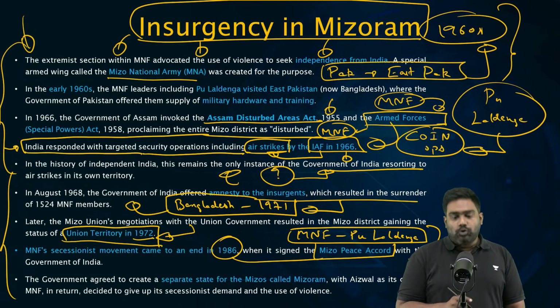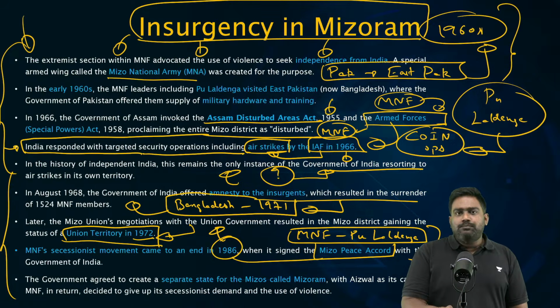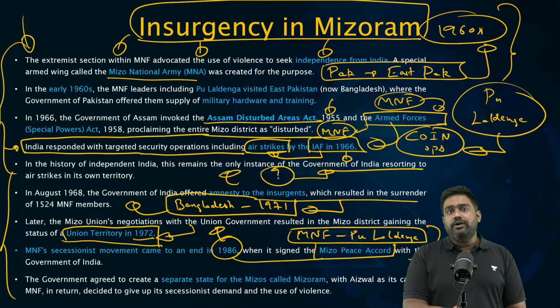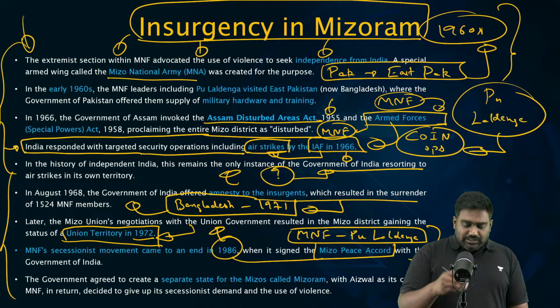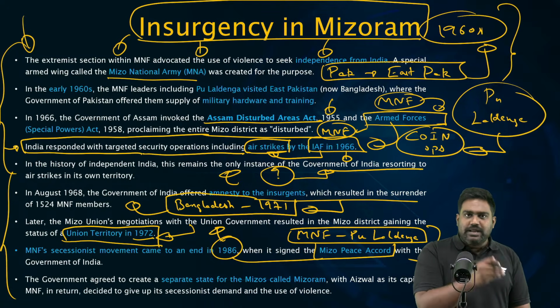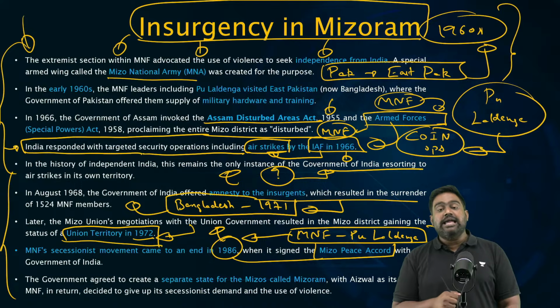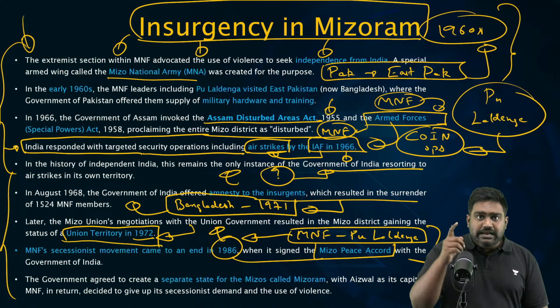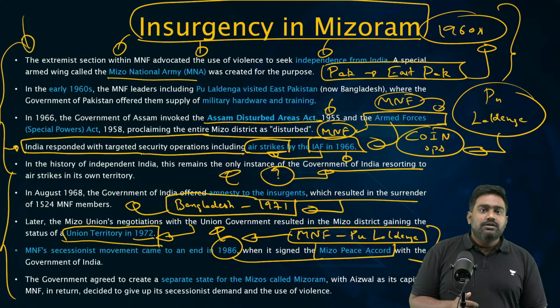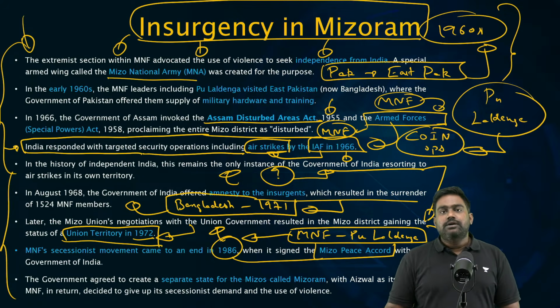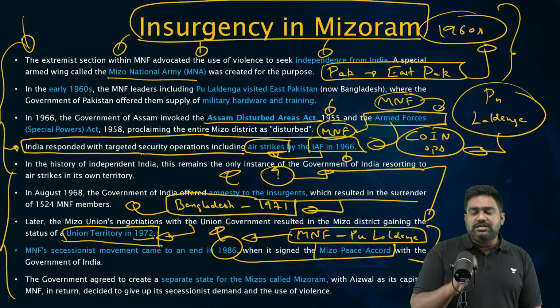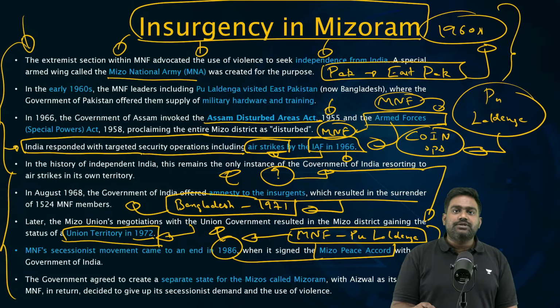Look at India's approach. Though hard power was used, military power was employed to crush the movement, when the time was right, when the group was breaking up and about to surrender, India showed the willingness to talk, engage in negotiation and even made concessions. That explains why India is not a brutal state unlike other countries. We have never used brutal, mindless force and violence to crush internal problems.